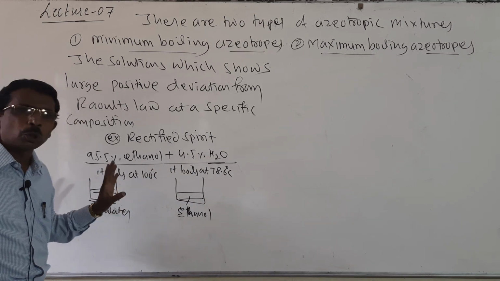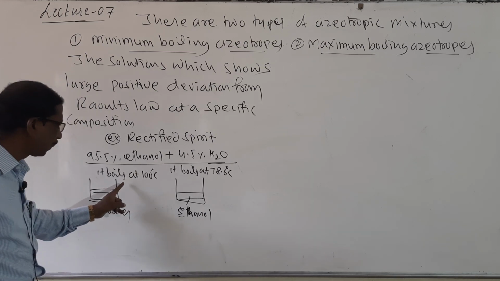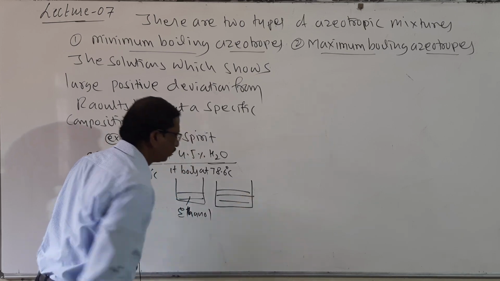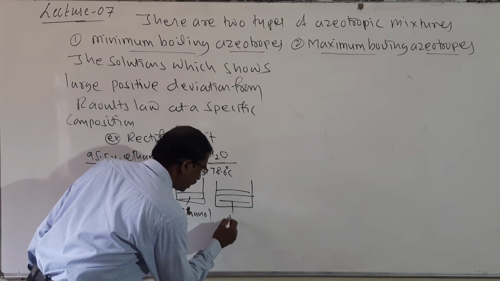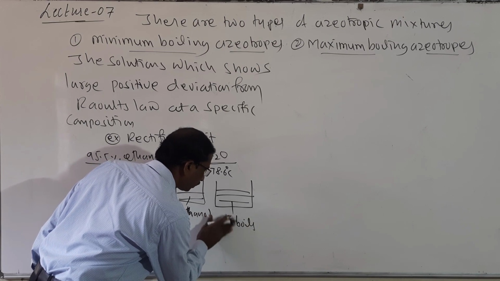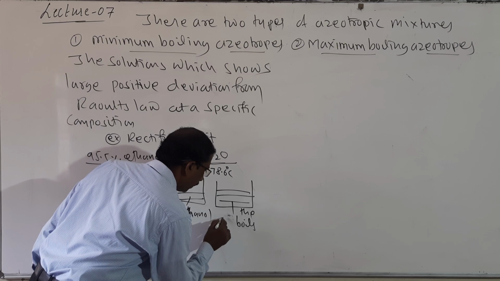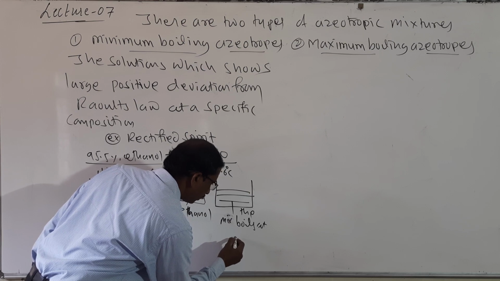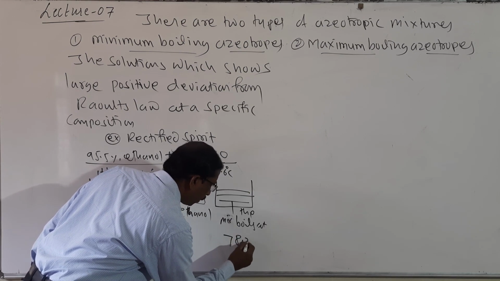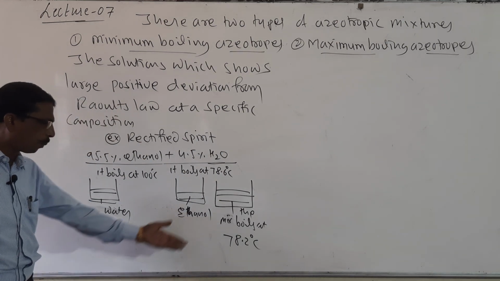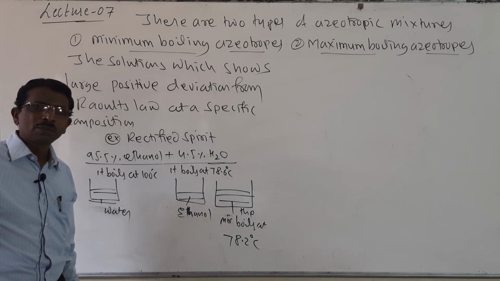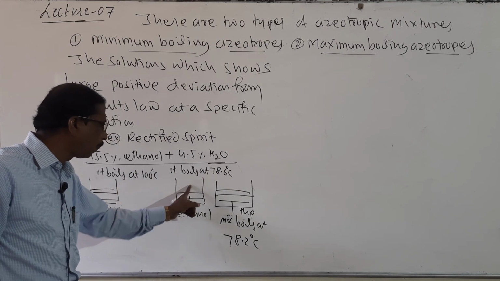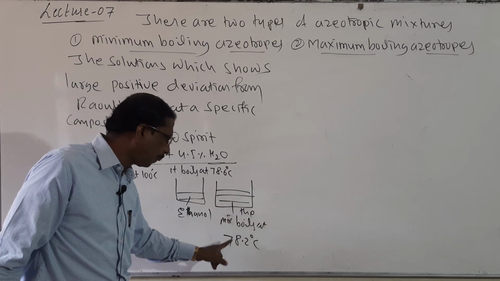So what are azeotropes? Only this is the concept. When these two solutions are combined, the mixture boils at 78.2 degrees centigrade. Look here, students, it boils at 78.2 degrees centigrade. Water's boiling point is 100, ethanol's boiling point is 78.6 degrees centigrade, but when both the components are mixed, the boiling point decreases.